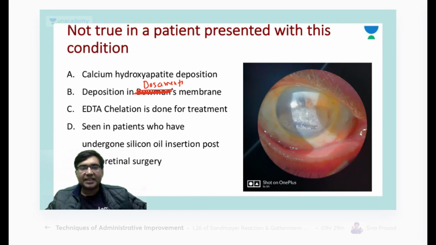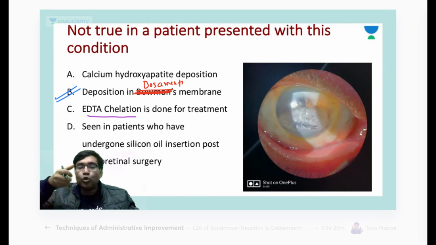So the answer here was B. Whenever you have a band-shaped keratopathy, to remove the calcium you do an EDTA chelation. The EDTA chelation removes the calcium from your Bowman's membrane and your epithelium.